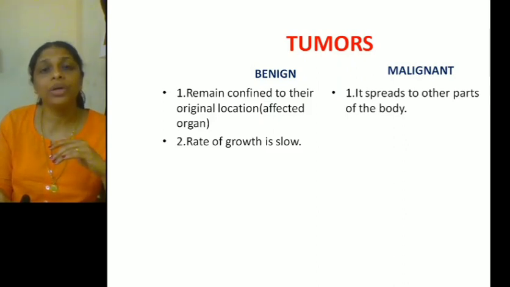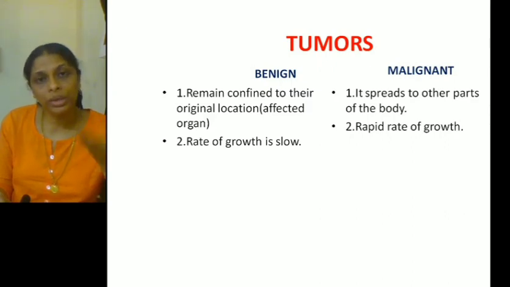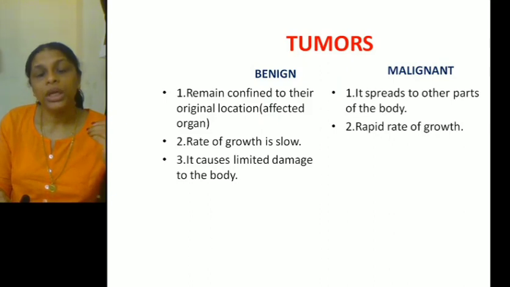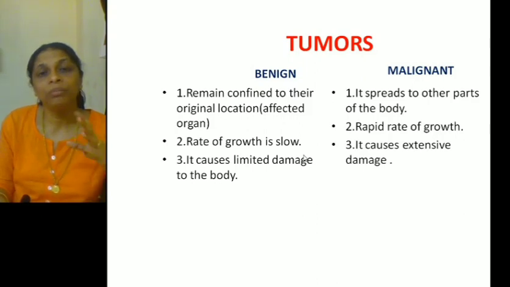Whereas in the case of a malignant tumor, the rate of growth will be rapid. They grow rapidly, resulting in the formation of a number of cells, and these cells move from their site of origin. Third point, it causes little damage. That is, benign tumors cause little damage to the body. They do not destroy or damage the other surrounding tissues. Whereas malignant tumors cause extensive damage to the body. They cause certain diseases which may later lead to the death of the person.